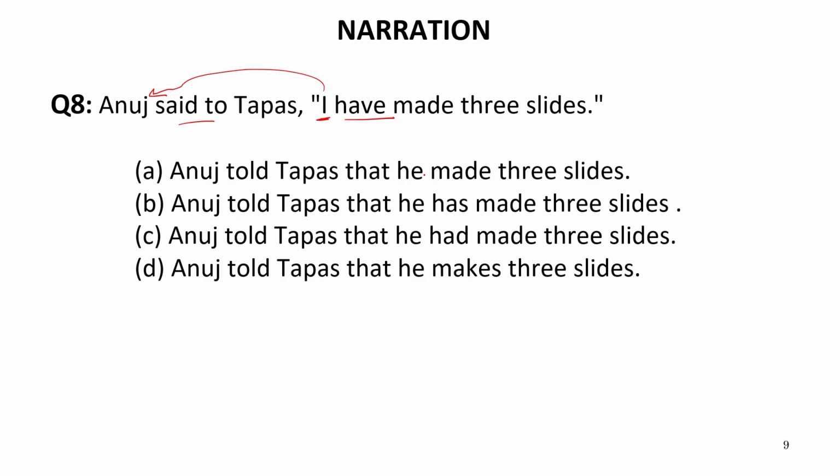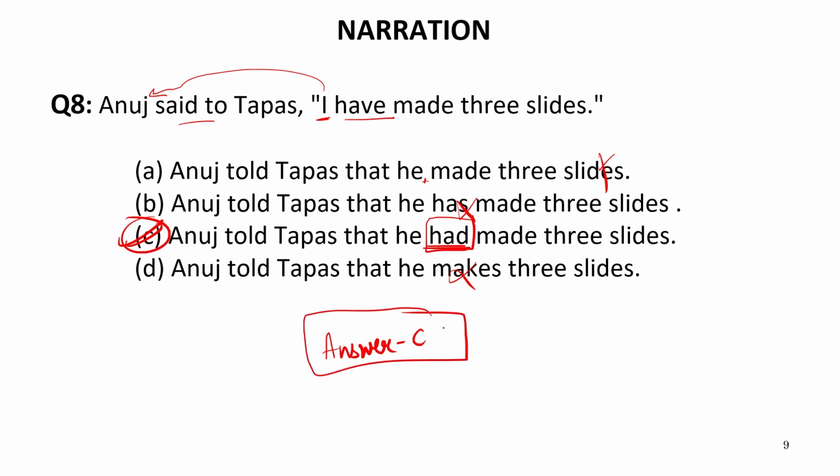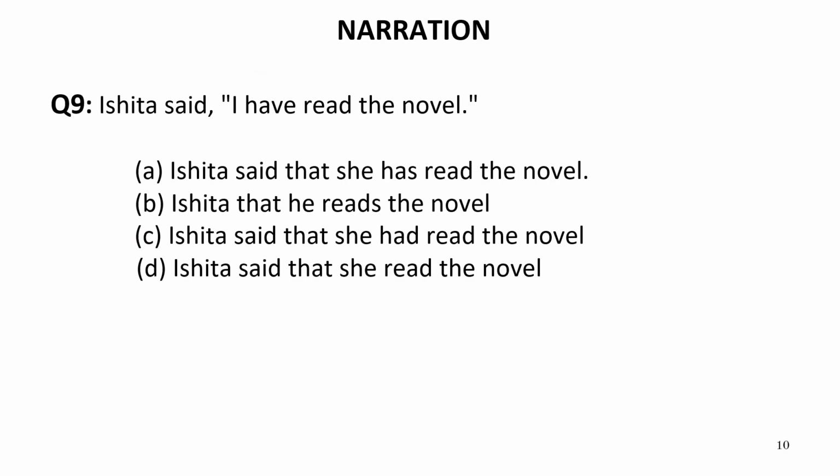So it is written made. There is no had. This cannot be the answer. This definitely cannot be the answer. This cannot be the answer. But this third will be the answer, in fact. Anuj told Tapas that he had made 3 slides. Now this have has to be converted into had, which is given in option 3 only. So our answer is C. So we need not read the entire sentence, but we will definitely get the answer as quickly as possible. Now let us move to the next question.